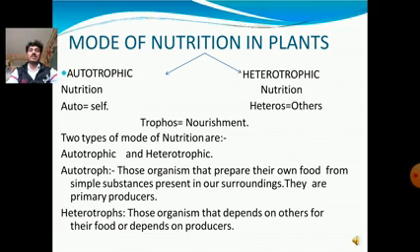They contain two types. The first one is autotrophic nutrition. Auto means self. The second one is heterotrophic nutrition. Hetero means others and trophe means nourishment. The two modes of nutrition are autotrophic and heterotrophic nutrition. What is autotrophic nutrition? Those organisms that prepare their own food from simple substances present in our surroundings are called primary producers. And heterotrophs are those organisms that depend on others, the producers, for their food.